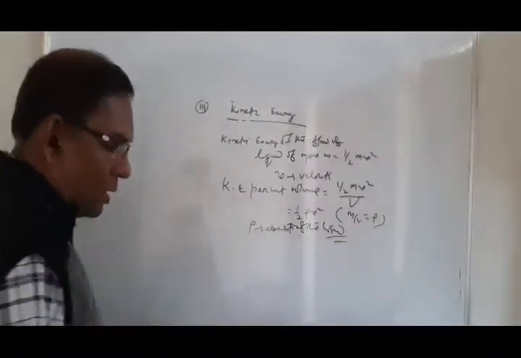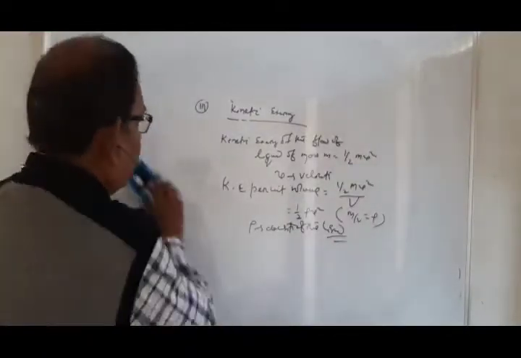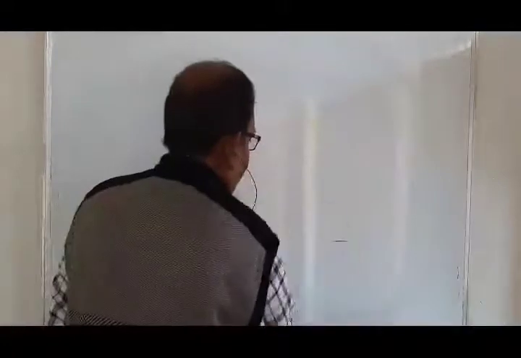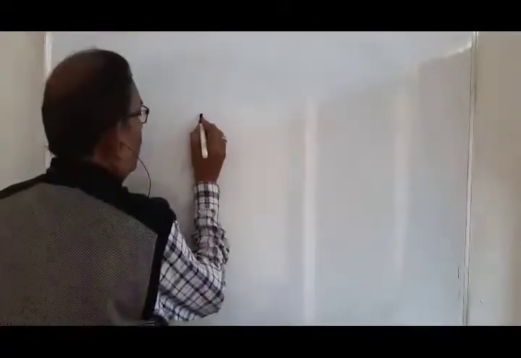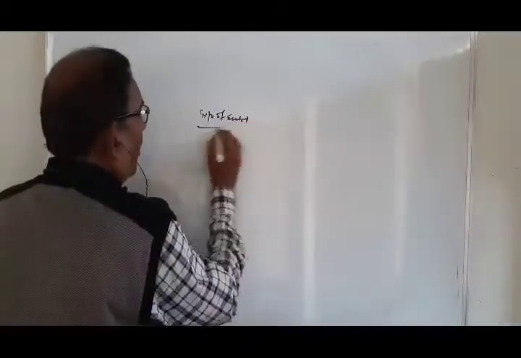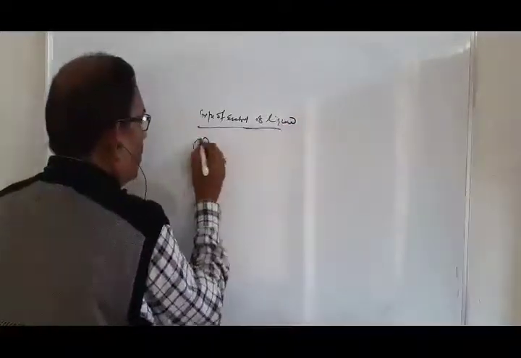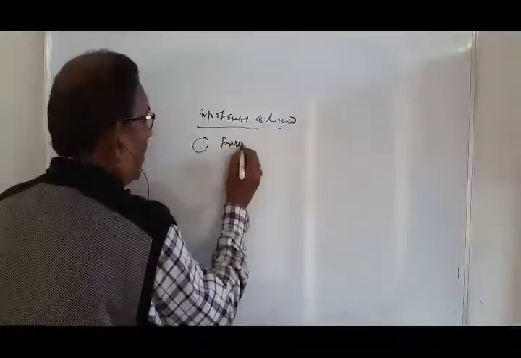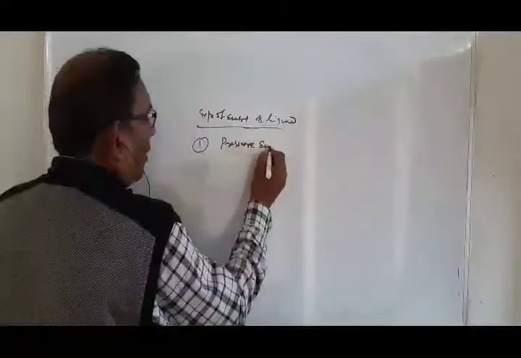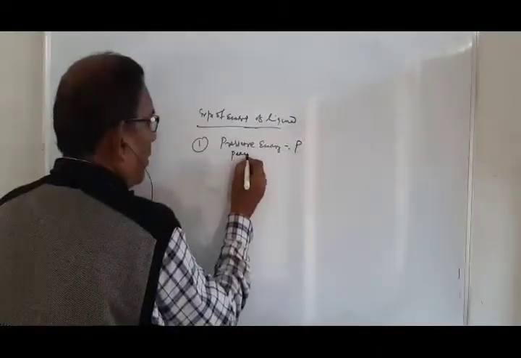So these are the three types of energy involved with your liquid. Of liquid, you got pressure energy, it is P per unit volume.